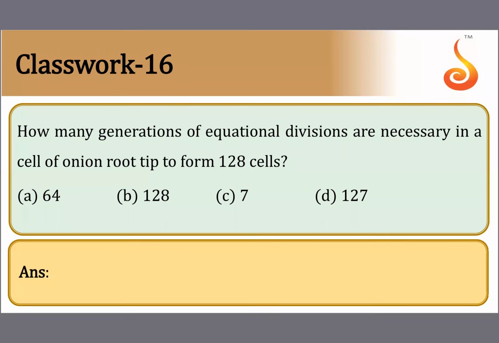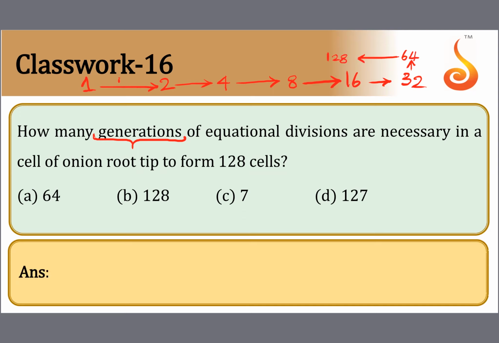Now answer the question: how many generations of mitotic divisions are necessary to form 128 cells. 1 cell becomes 2, 2 becomes 4, 4 becomes 8, 8 becomes 16, 16 becomes 32, 32 becomes 64, and 64 becomes 128.